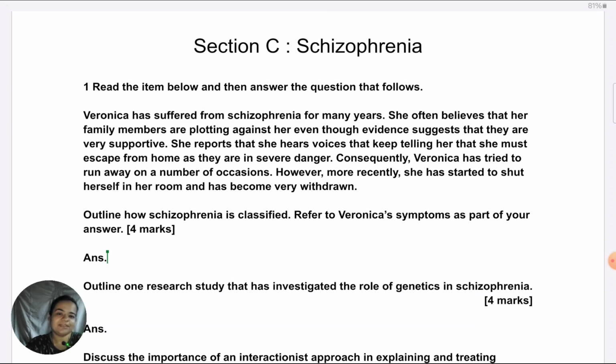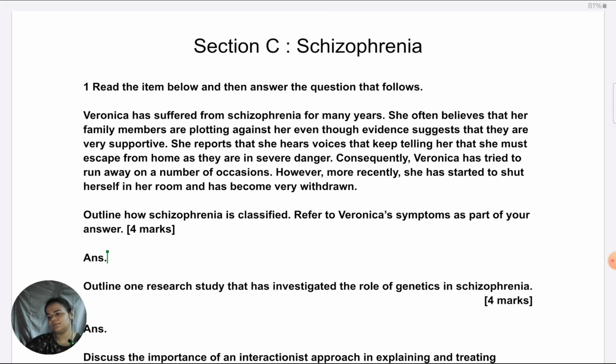So the disclaimer here is that although you need to focus more on these topics, you need to do everything else that comes under schizophrenia. Schizophrenia is a very popular choice. I have not come across any school yet amongst the students whom I have tutored which has not taken this topic for the paper. And of course, in the Oxford International curriculum, it is compulsory. So, definitely a very important topic, very scoring also. It's very straightforward.